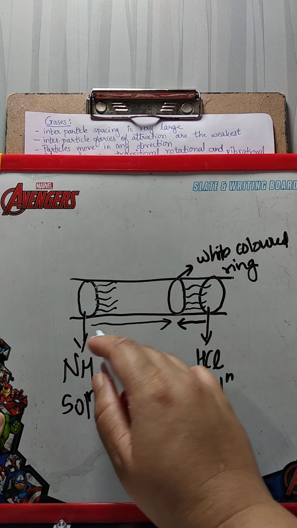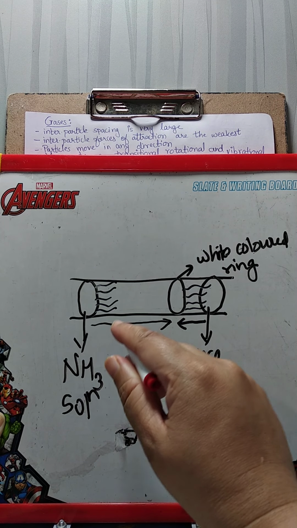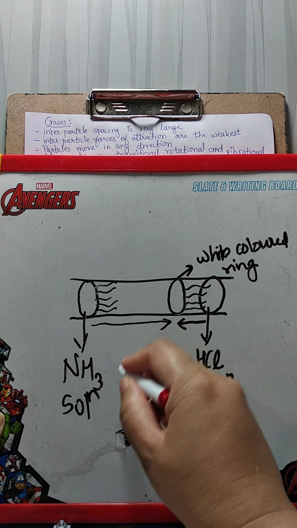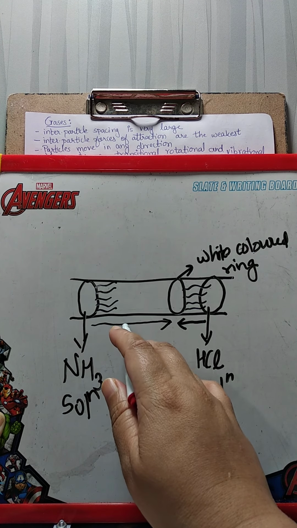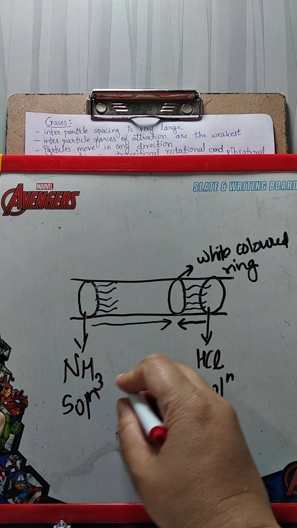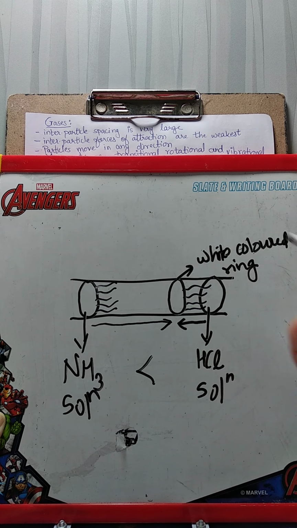As ammonia has traveled a longer distance, it means the particles of ammonia have traveled farther. So what does this mean? The density of ammonia is lesser than the density of hydrogen chloride fumes.